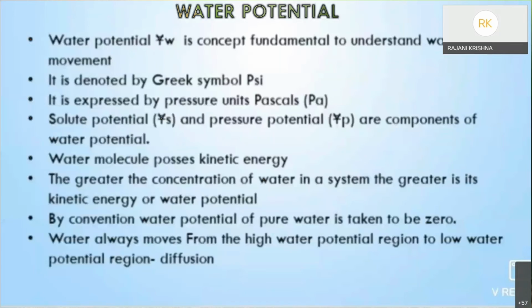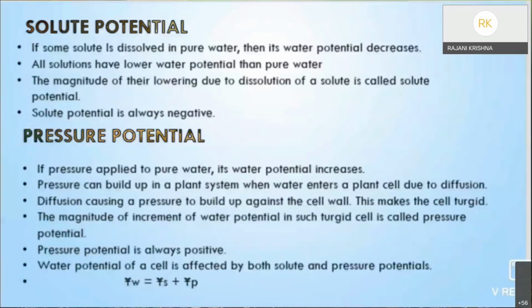If pressure is applied to pure water or a solution, the water potential increases. It is equivalent to pumping water. We pump with some energy like current, and the water moves from one place to another, so there must be some pressure. The magnitude of this increase of water potential due to increase of pressure is called pressure potential. It is usually positive, denoted by psi p. If pressure potential increases, water potential also increases.